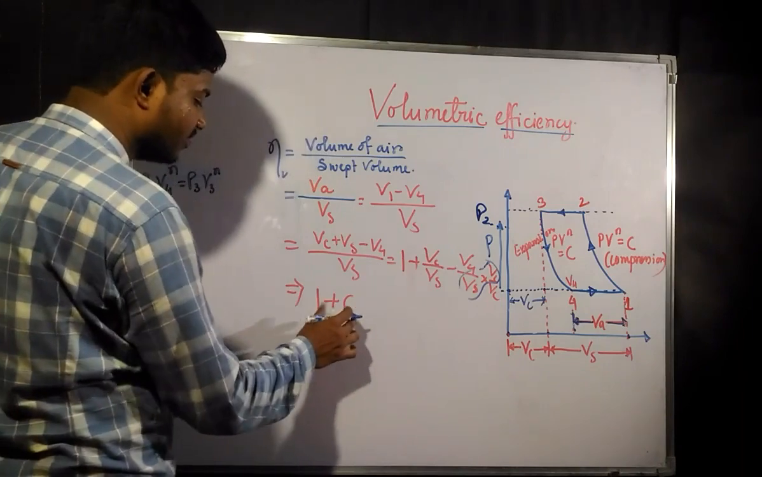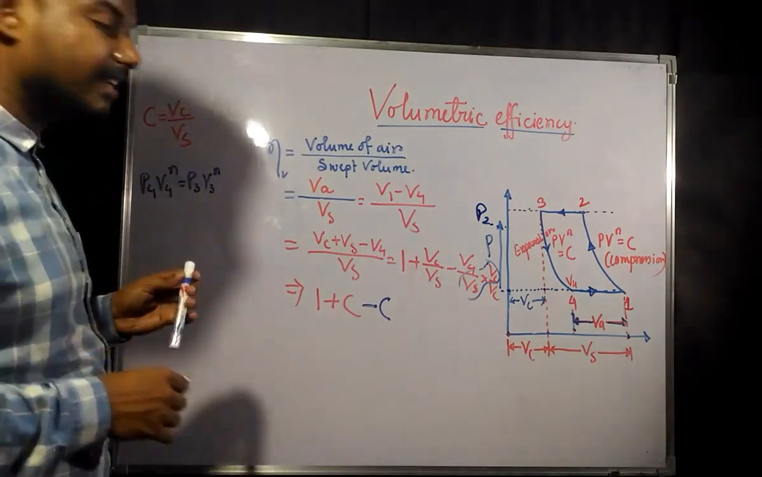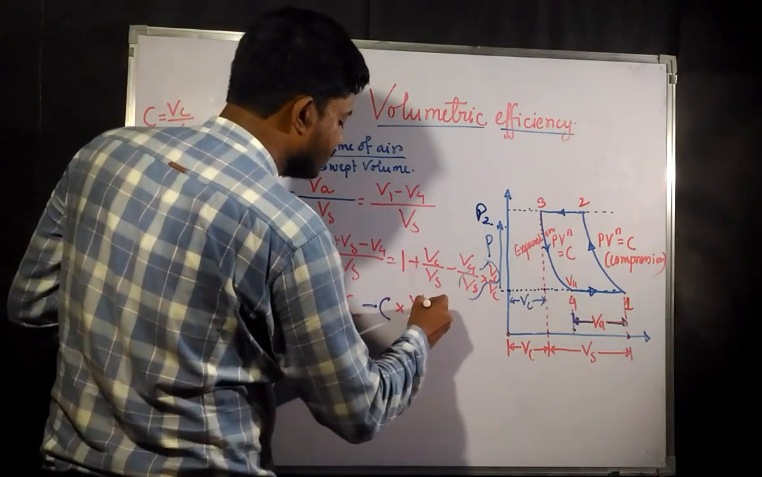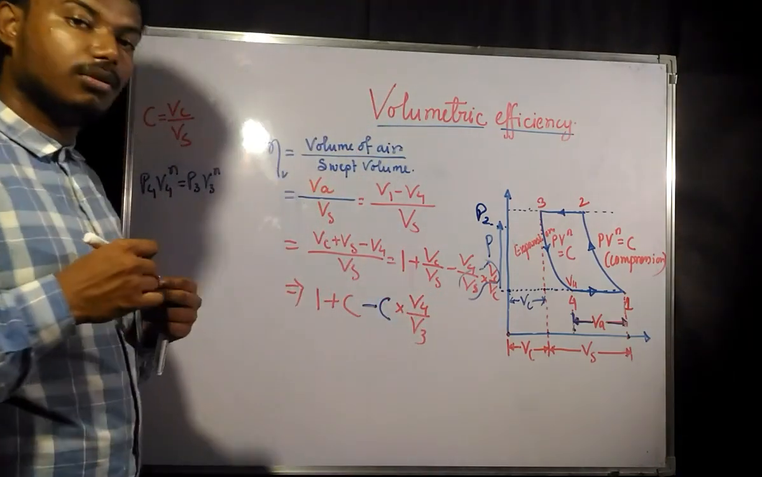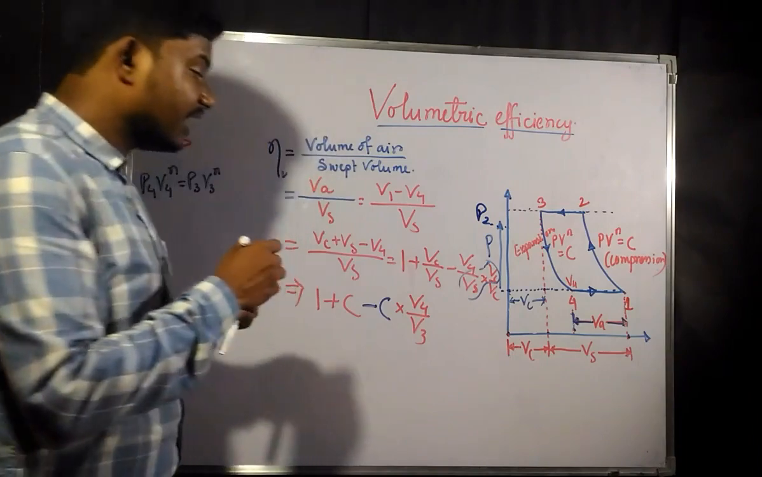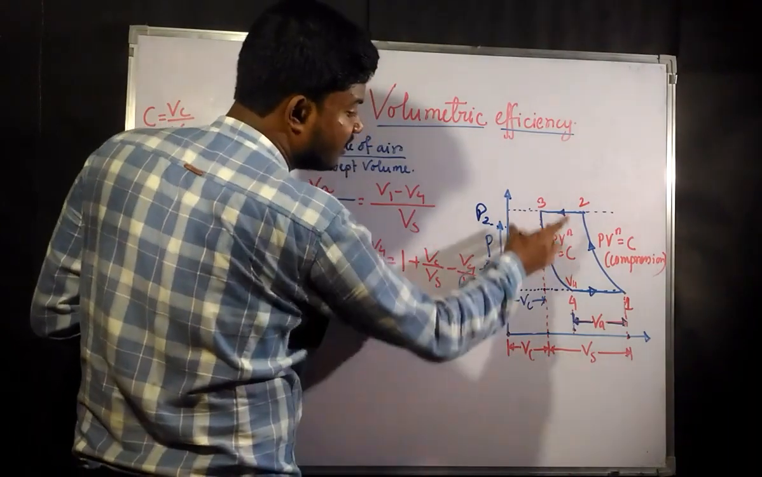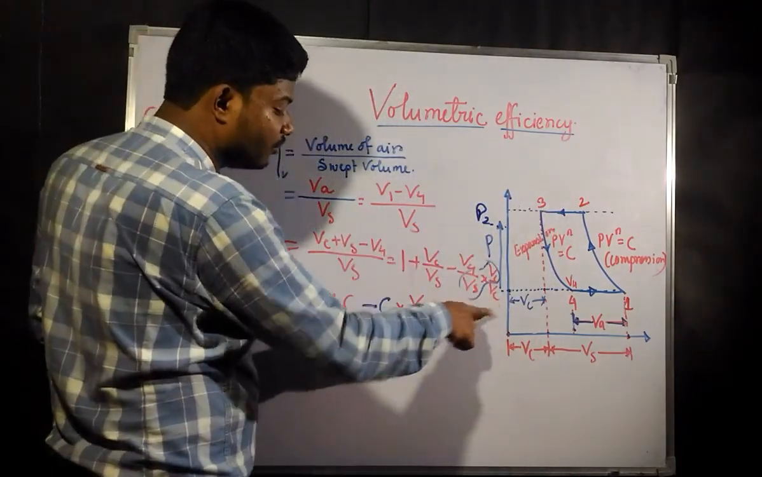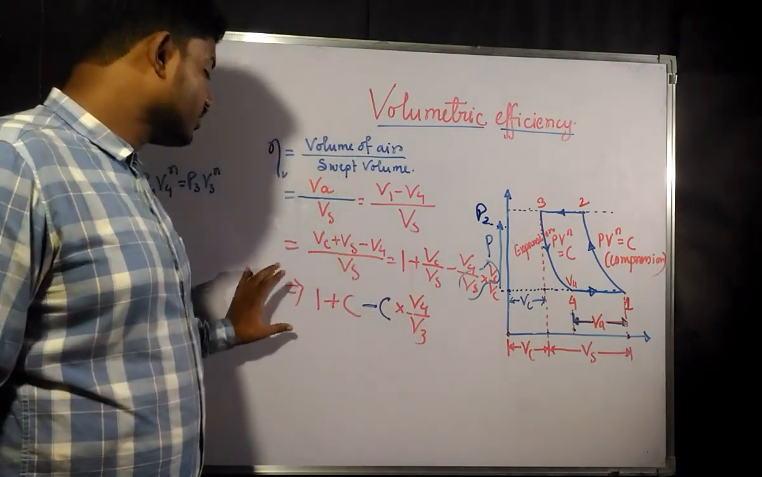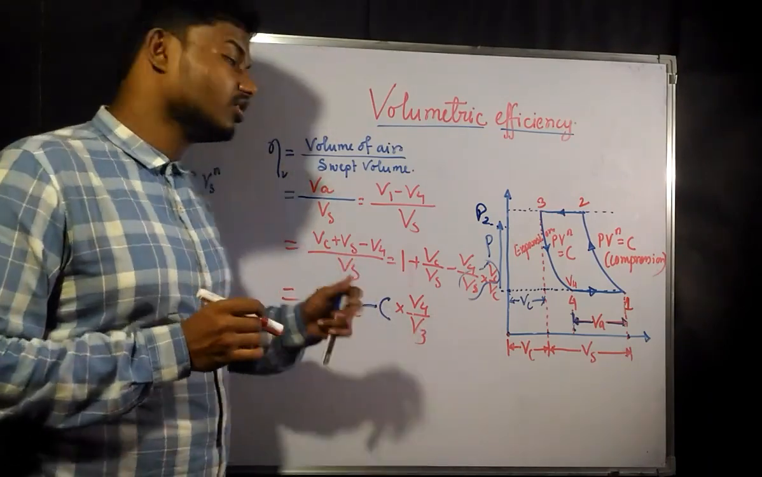So up to here it is written 1 plus C, and minus C, since Vc by Vs is C. The remaining thing is V4 by Vc. Now you can see V3 and Vc are going to have the same volume. The amount of Vc and the amount of V3 is the same, so in place of Vc we are writing V3. So the expression is nothing but 1 plus C minus C into V4 by V3.